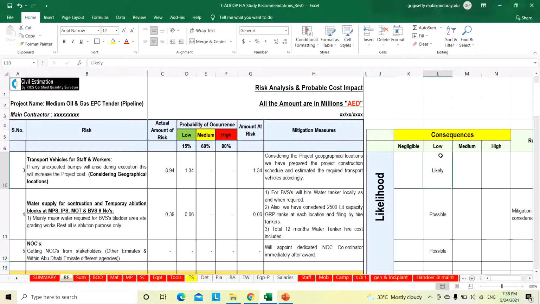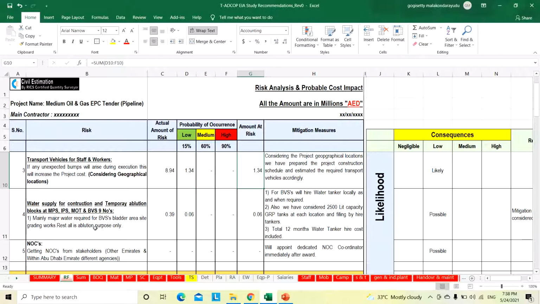The likelihood we have considered as low. So 15% probability of occurrence on the total of 8.94 million, that is 1.34 million, is the total amount at risk.